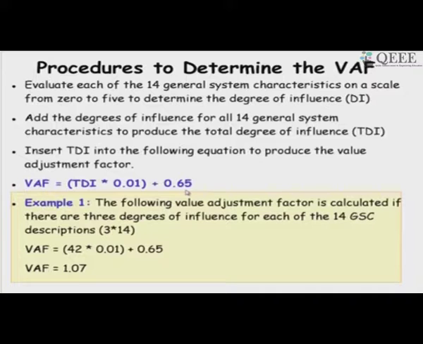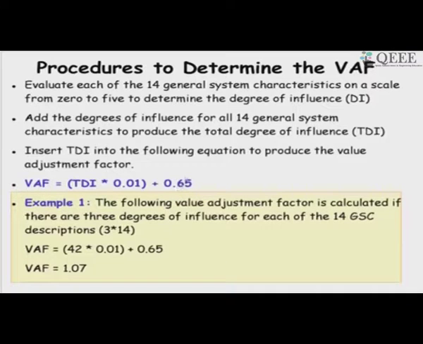On the other hand, if we make each of those 14 parameters very high influence, so that is 5. So, 14 into 5 is 70, 70 into 0.01 will be 0.7. So, this will become 1.35.